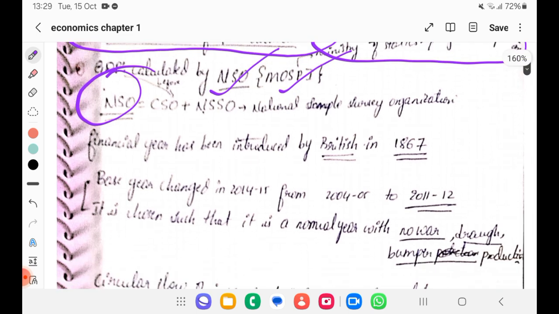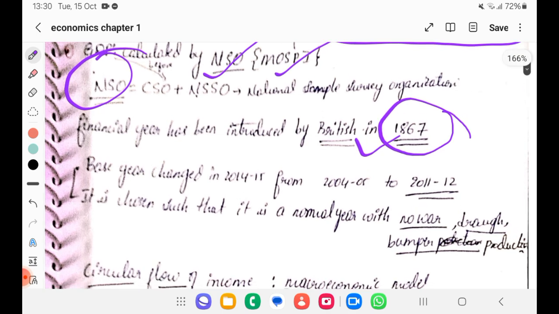The financial year was introduced by the British in 1867. The base year was changed in 2014-15 from 2004-05 to 2011-12. So I was saying about GDP real, GDP at base price, right? That base year has been changed from 2004-05 to 2011-12. What is the base year now? 2011-12.